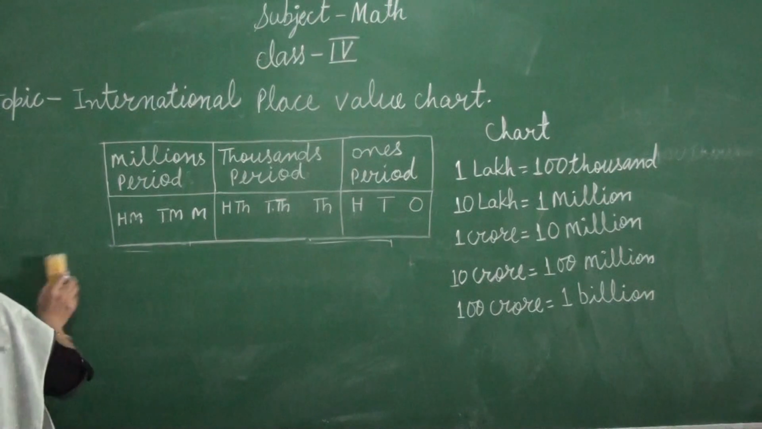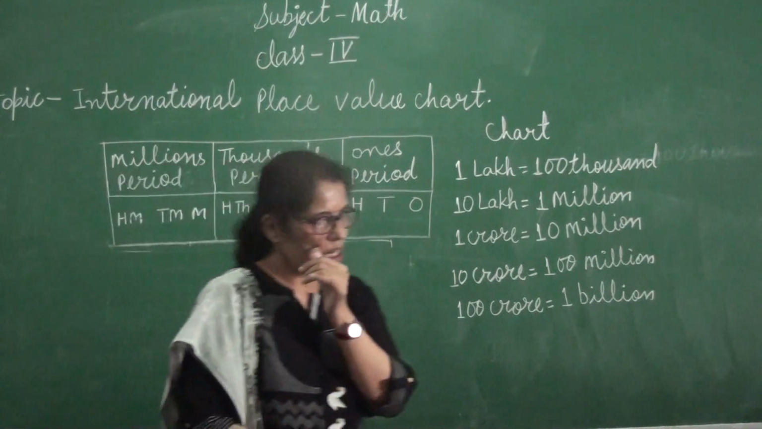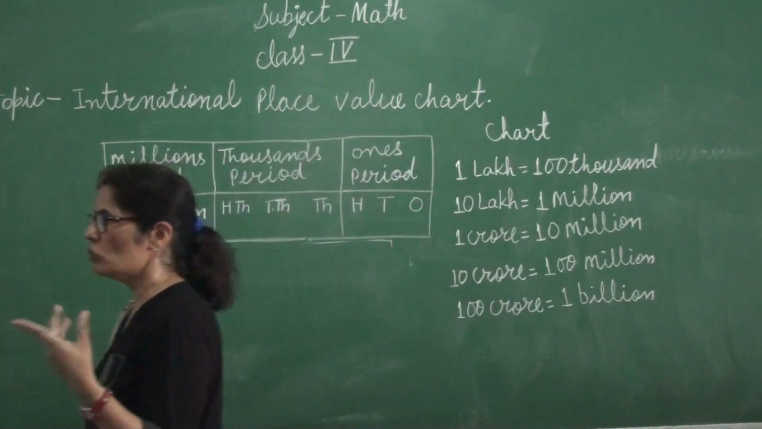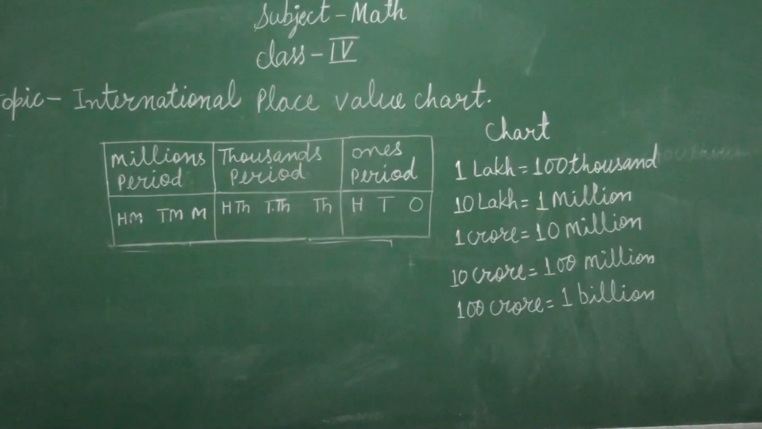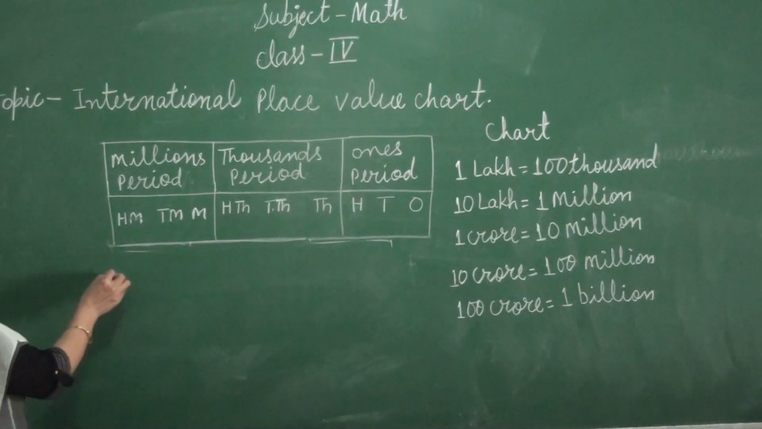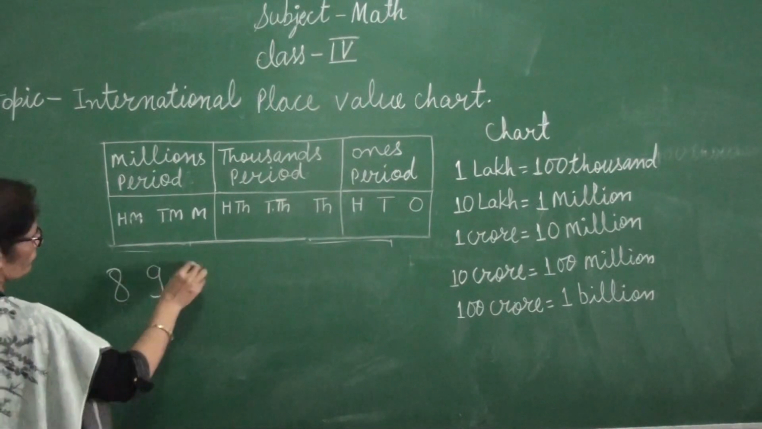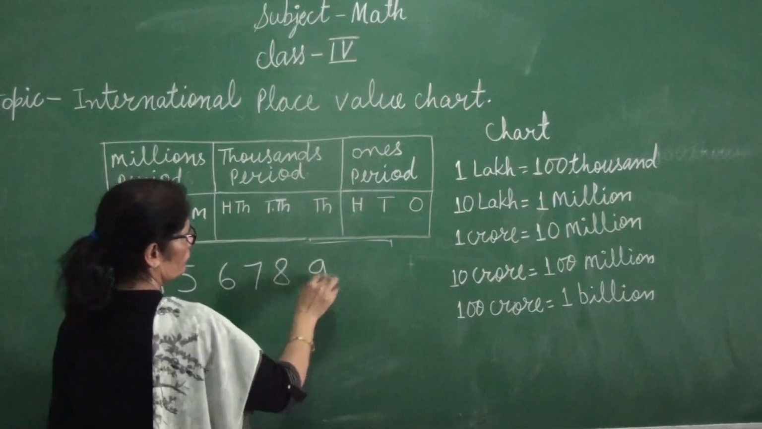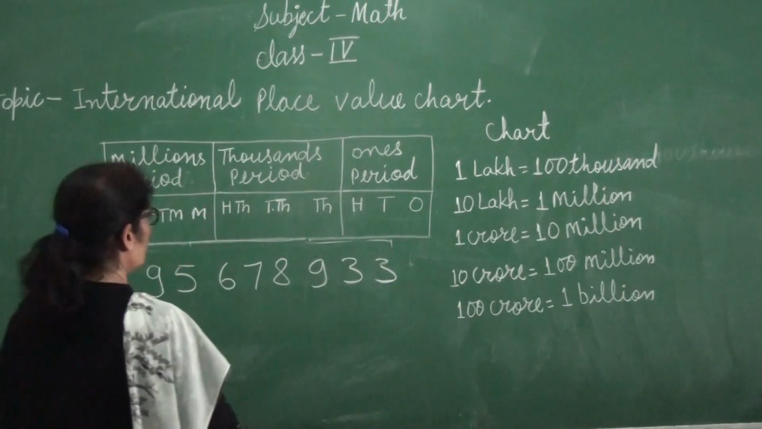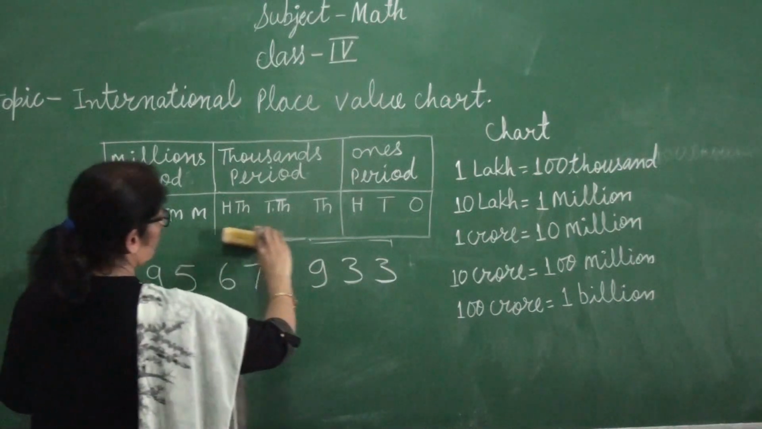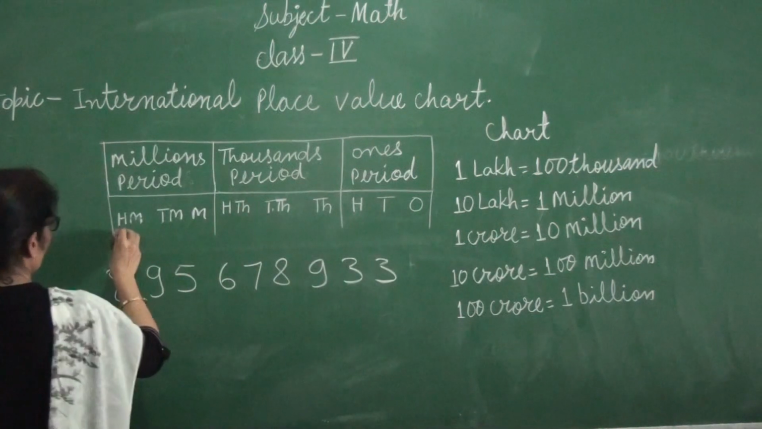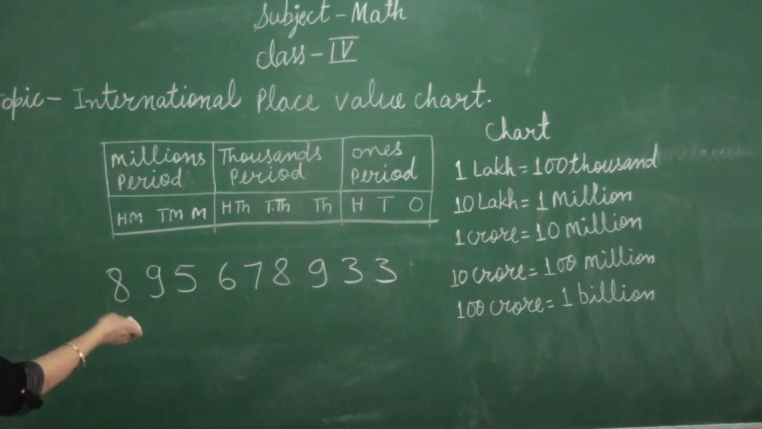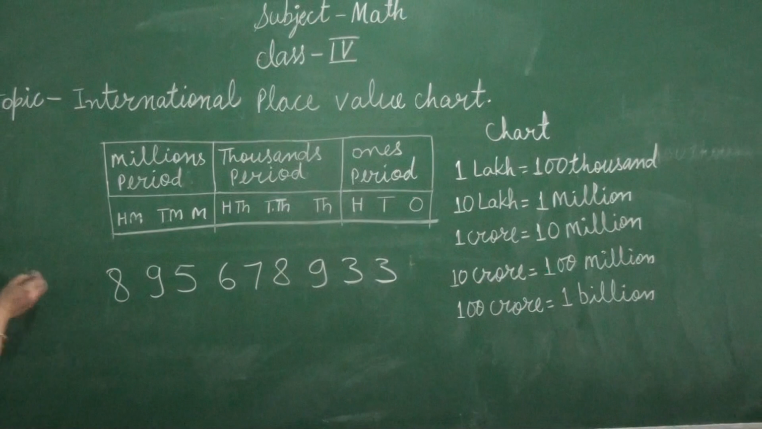Now one number I am taking, we will place that according to the Indian place value chart. Same number we will use in the international place value chart. This we are doing according to the Indian place value chart.